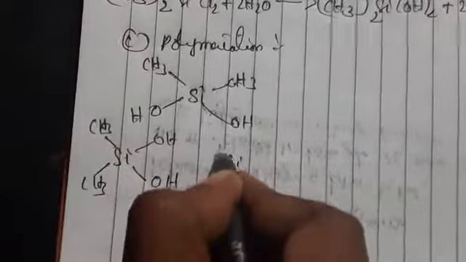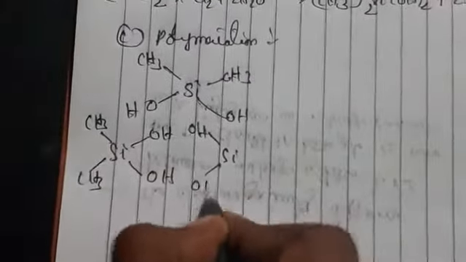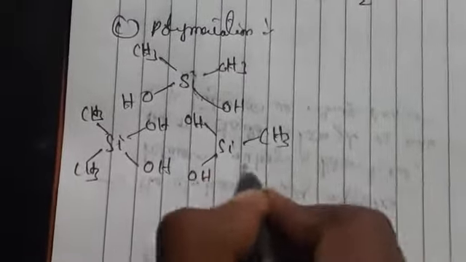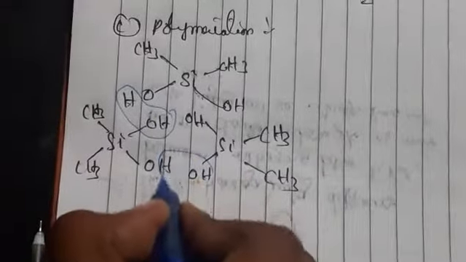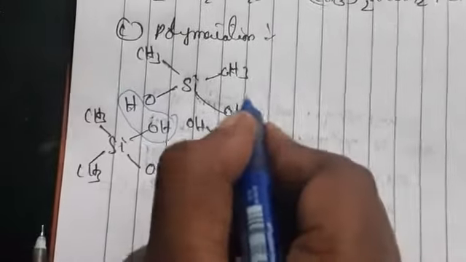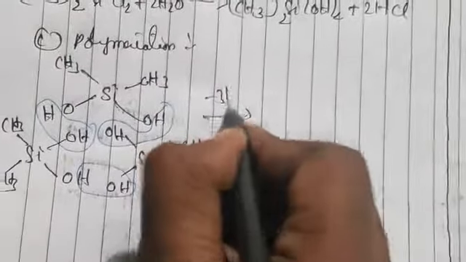In total I am taking 3 molecules: Si, OH, OH, CH3, CH3, and again OH, OH, CH3, CH3. Each time an H2O molecule is lost, in total 3 moles of water.